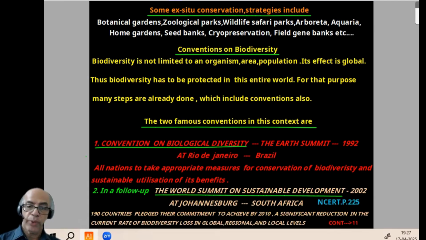Then conventions, another important item for preserving biodiversity. Two famous conventions connected with NCERT. One is the Convention on Biological Diversity, Earth Summit 1992 at Rio de Janeiro, Brazil, and the aim is for all nations to take appropriate measures for conservation of biodiversity and sustainable utilization of its benefits. Second, like a continuation after 10 years, the World Summit on Sustainable Development 2002, Johannesburg, South Africa. 190 countries pledged their commitment to achieve by 2010 a significant reduction in the current rate of biodiversity loss at global, regional, and local levels.